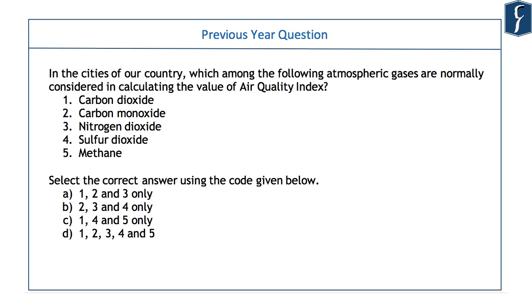Then let's see this question from 2016 prelims. In the cities in our country, which among the following atmospheric gases are normally considered in calculating the value of air quality index? And from common sense, you can remove carbon dioxide. If you do that, you will have only one option, that will be the answer. Actually, there are 8 components in air quality index. They are PM 2.5, PM 10, carbon monoxide, lead, nitrogen dioxide, sulfur dioxide, ozone and ammonia.